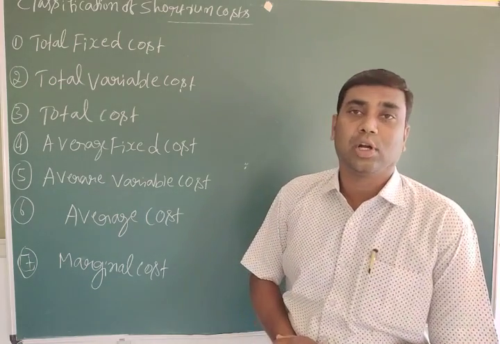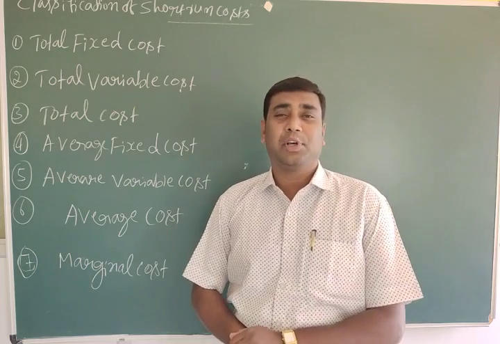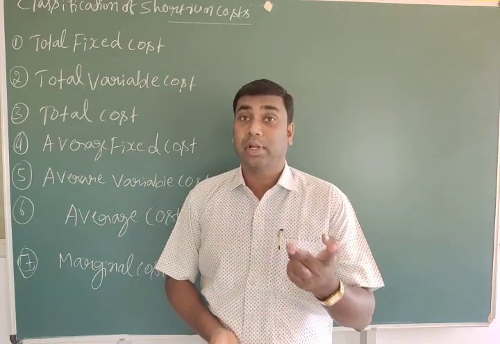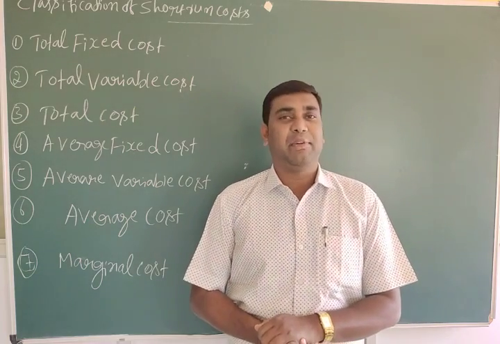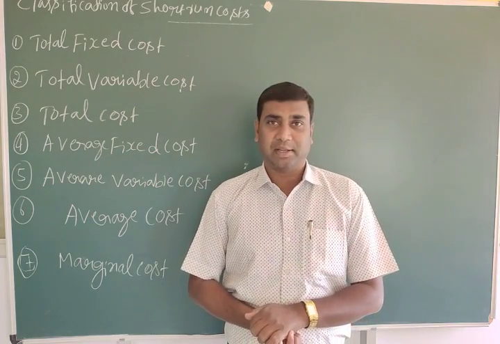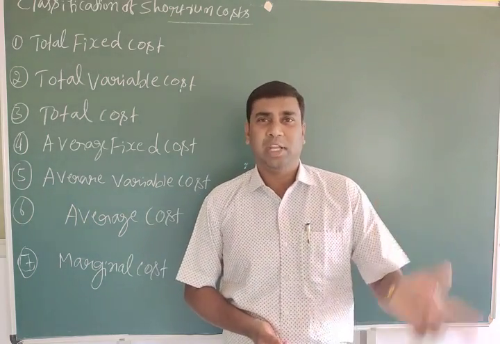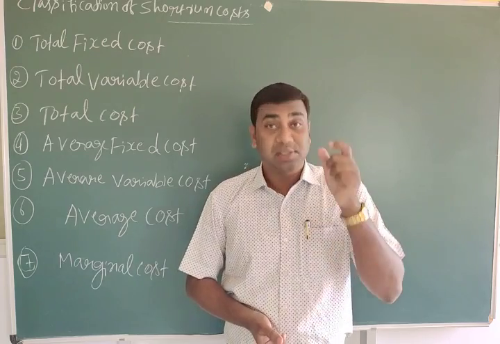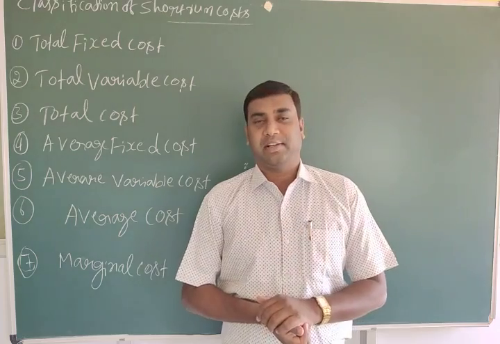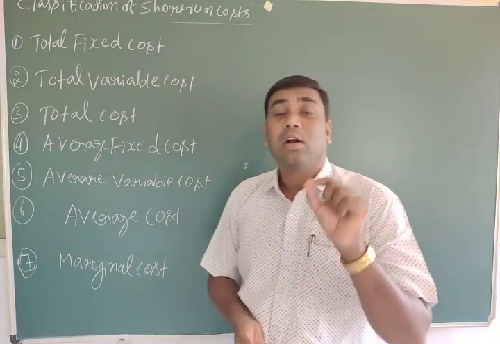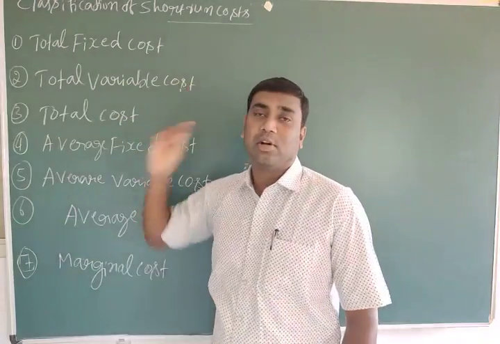While discussing short run production, we discussed the factors of production. The factors of production are divided into two types: variable factors and fixed factors. Those factors which can be changed are called variable factors. Those which remain fixed, that means constant, with no changes, are called fixed factors. So the first cost under the short run that we have to discuss is total fixed cost.